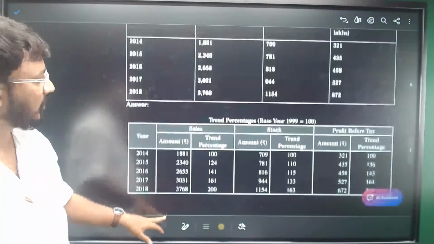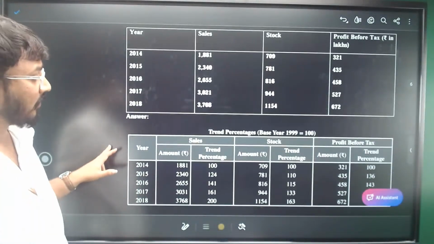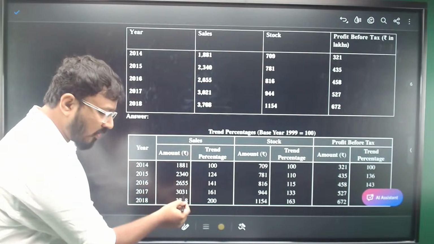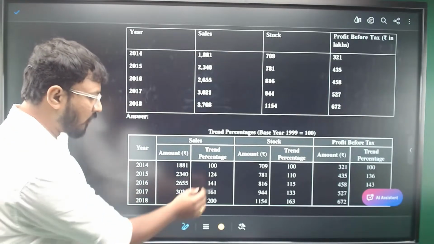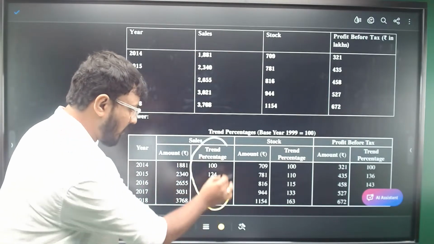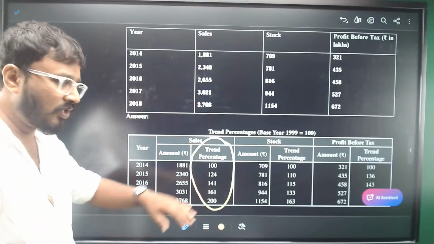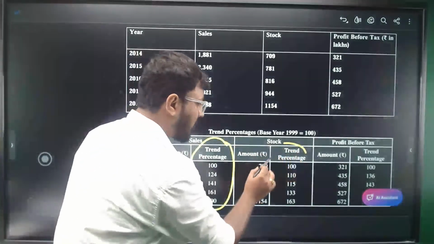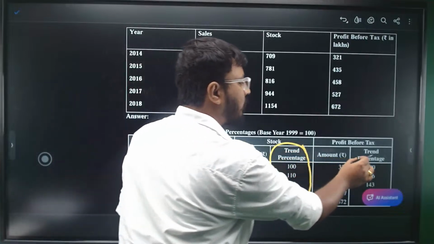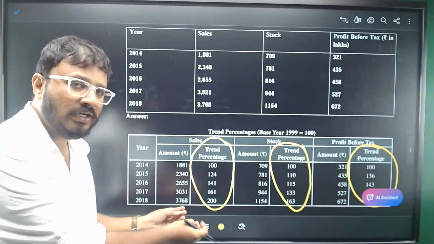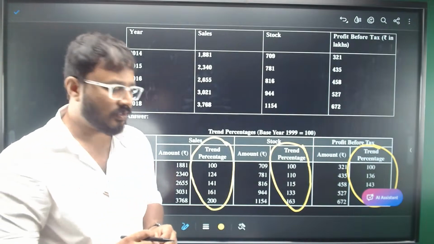Observe. Whatever is the information given, you will write amount for that, and this is the area you have to calculate. So your calculation is here. Rest all information is given in the question. Here also stock trend percentages you need to calculate. Profit before tax trend percentages you need to calculate. For calculating this simple thing, they are giving you 12 marks.